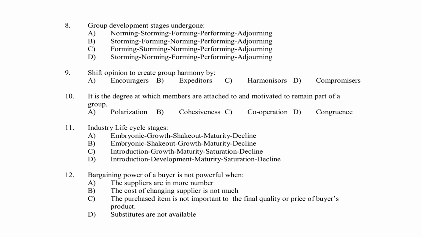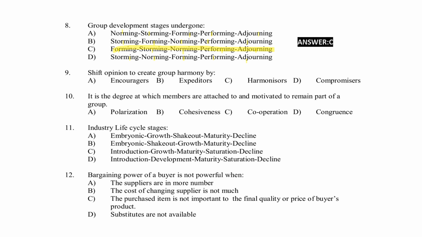Next, group development stage undergone. Option A norming, storming, forming, performing, adjourning. Option B storming, forming, norming, performing, adjourning. Option C forming, storming, norming, performing, adjourning. Option D storming, norming, forming, performing, adjourning. Right answer for the question option C forming, storming, norming, performing, adjourning.